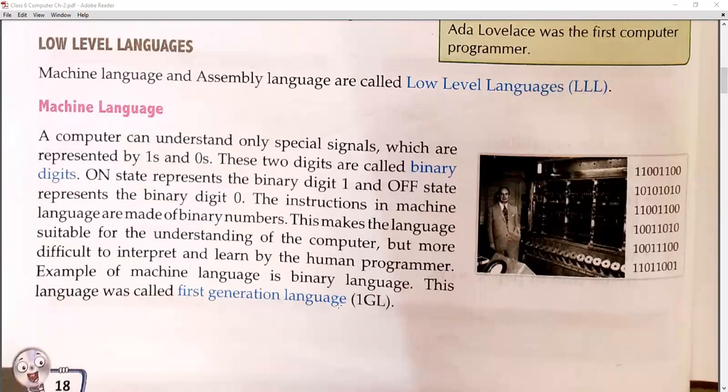So now if I ask what the first generation language is, your answer will be binary language. What if I ask which codes are used in the binary language, then your answer will be 1 and 0. What if I ask what you mean by the 1, then your answer will be on. Okay then.